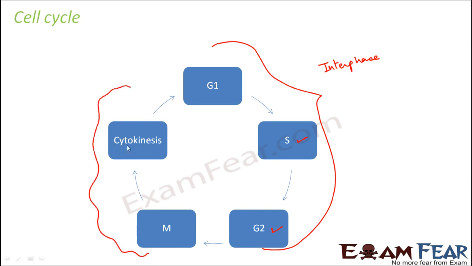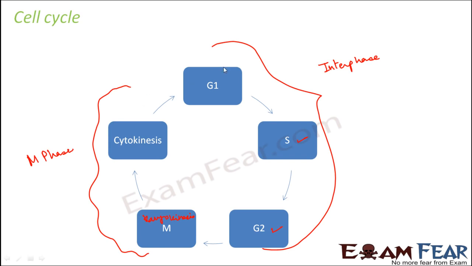Now, in some books, karyokinesis is followed by cytokinesis. That is how they write it. In some books, they say that this entire thing is M phase. That is the mitotic phase, which has 2 halves. The first half is karyokinesis, and the second phase is cytokinesis. And again, after cytokinesis, the cell goes back to the first gap phase. So this is a continuous cycle.